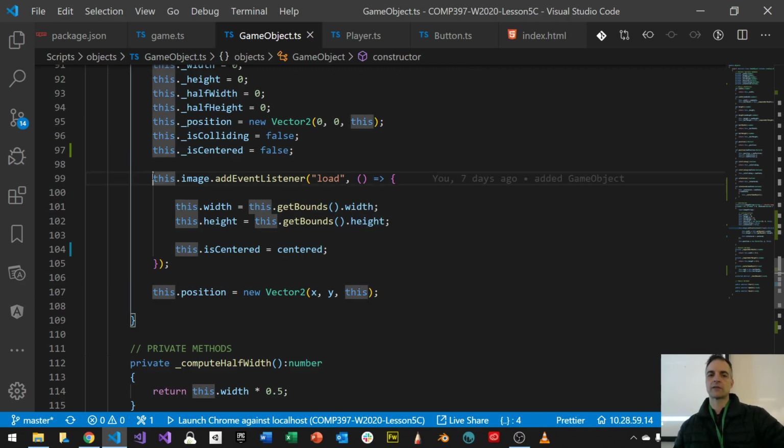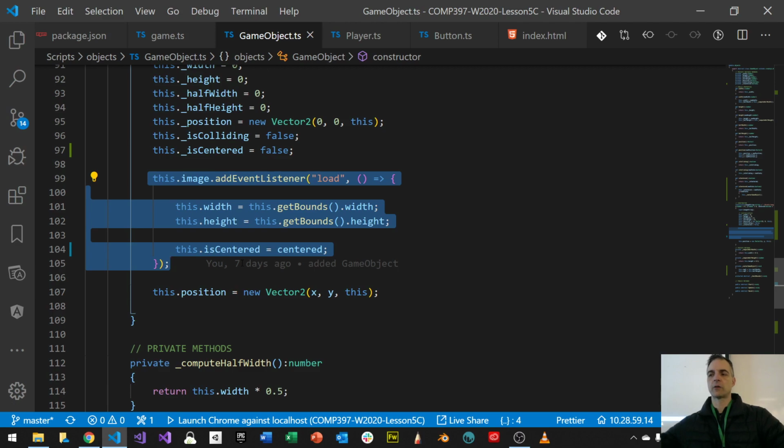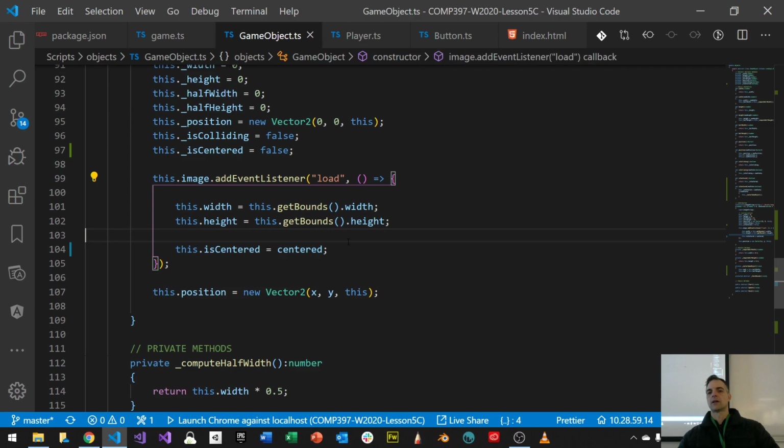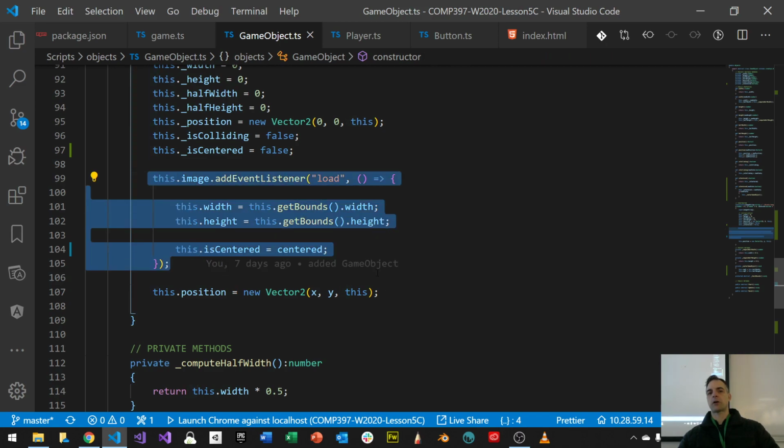So what happens is, for the first time that I run this, it listens for the event on the event queue. I have one event queue, right? An event queue is a series of things. So I'm listening for this event to trigger. Until this event triggers, I'm not going to check to see if it's centered. By default, this thing is not centered, so I don't measure anything until this is done. This part right here is going to trigger multiple times. Even though it's in the constructor, it doesn't matter.